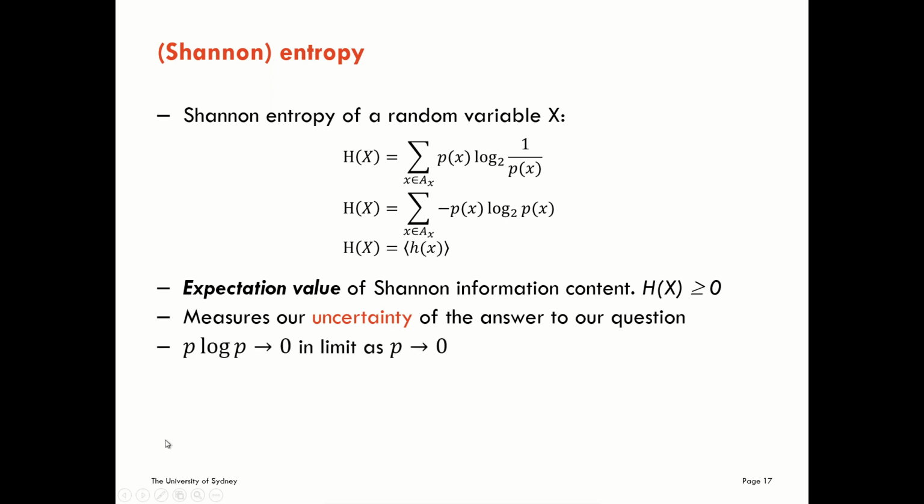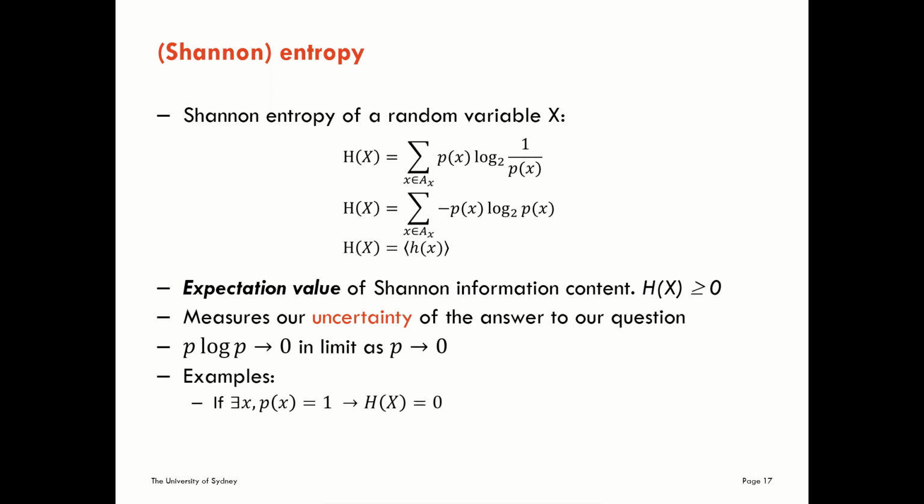We take the convention in the mathematics here that for any symbol with a 0 probability, it doesn't contribute to the Shannon entropy because we simply never see that symbol. So mathematically, we take this approximation that p log p goes to 0 in the limit as the probability itself goes to 0, and that makes sure that that realization does not contribute to the Shannon entropy on average.